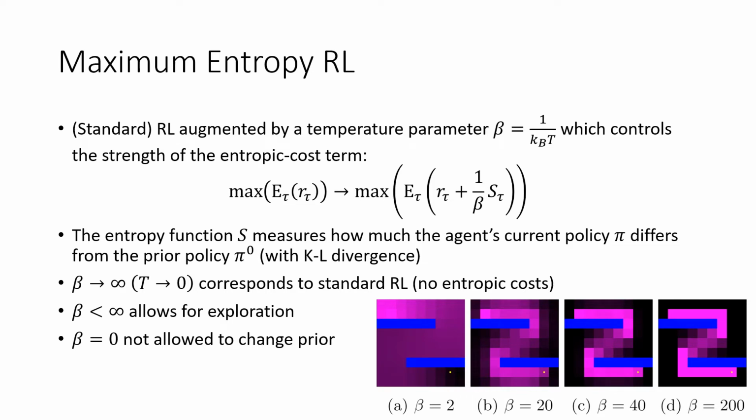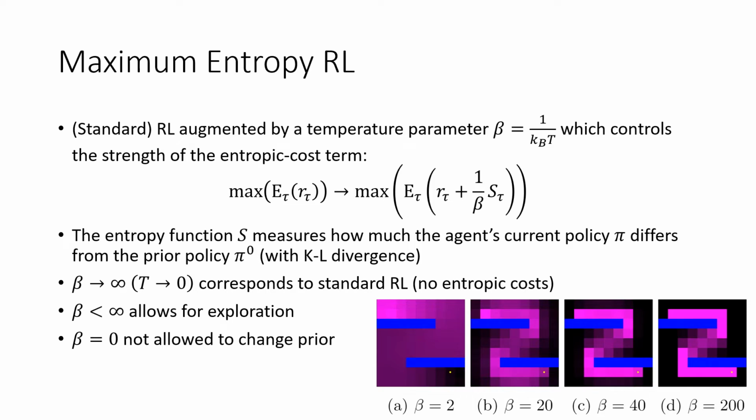This difference between policies is measured with the KL divergence between these two distributions. Notice that in the large beta limit, this entropic cost is negligible and we recover the standard RL problem. At smaller finite betas, we get an optimal solution which is robust, meaning that the new optimal policy in MaxEnt RL is robust to perturbations in the rewards and dynamics.